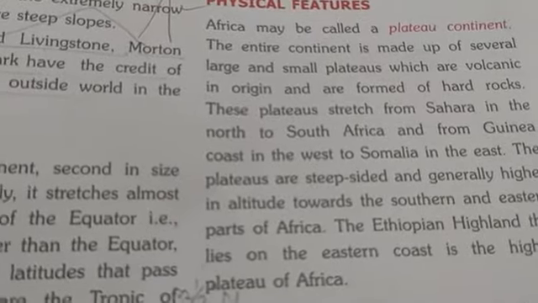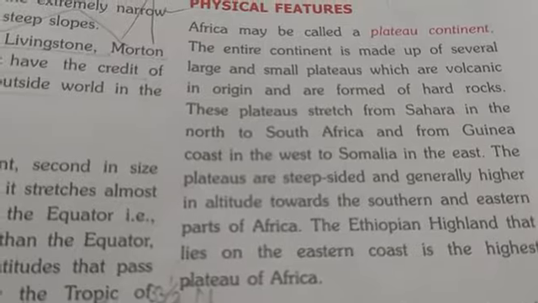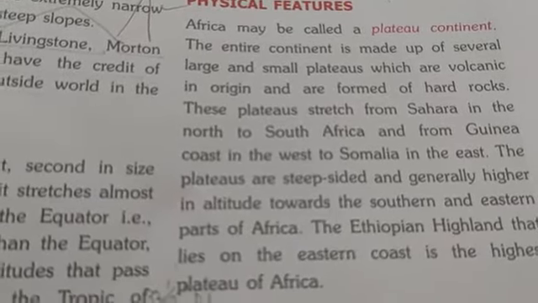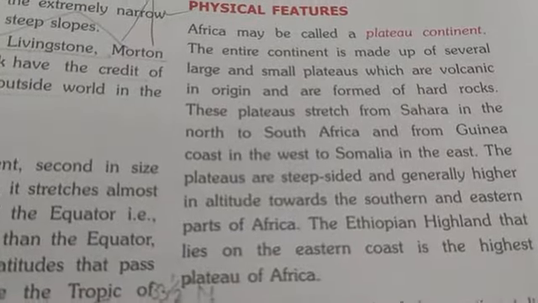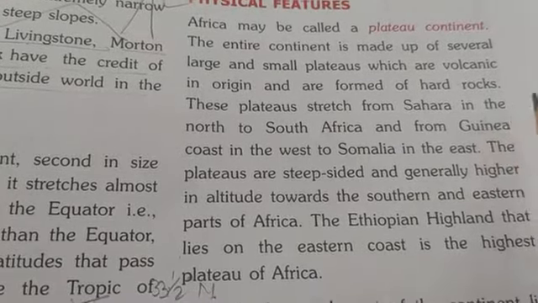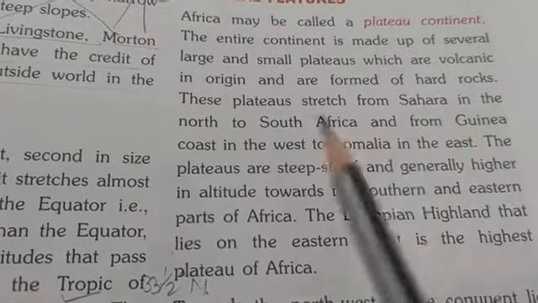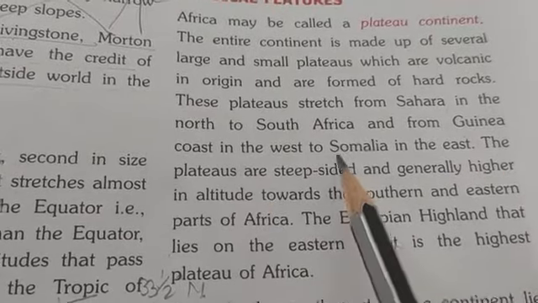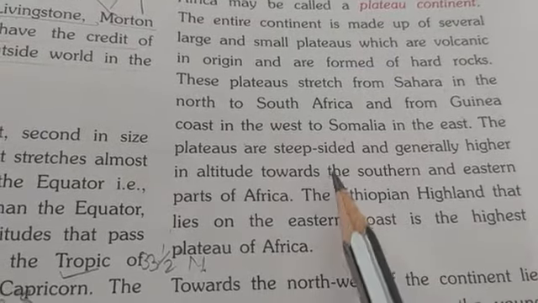Next is physical features. Africa may be called a plateau continent. Why? Because mostly it is covered with mountains, hills or these type of rocks and desert. So entire continent is made up of several large and small plateaus which are volcanic in origin and are formed of hard rocks. These plateaus stretch from Sahara Desert in the north to South Africa, and from Guinea coast to the Somalia in the east. And the plateaus are steep sided